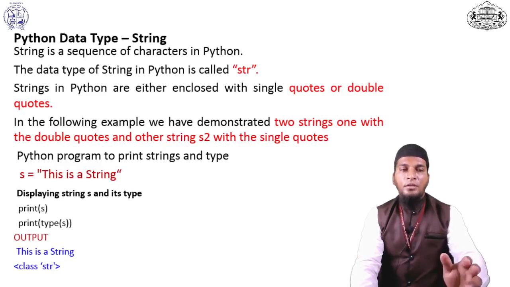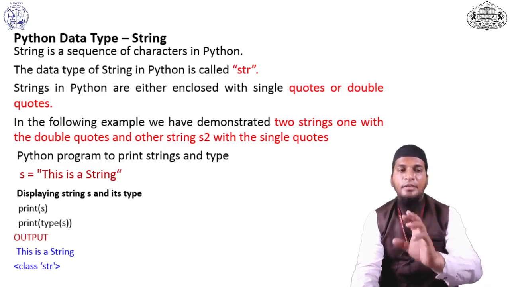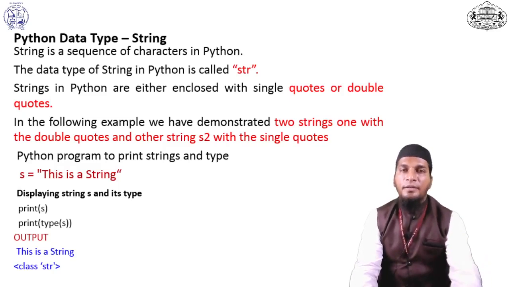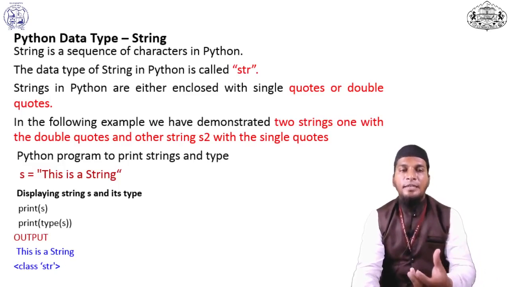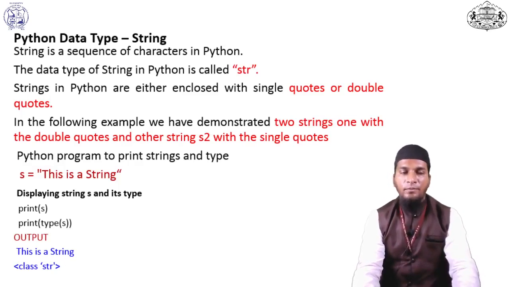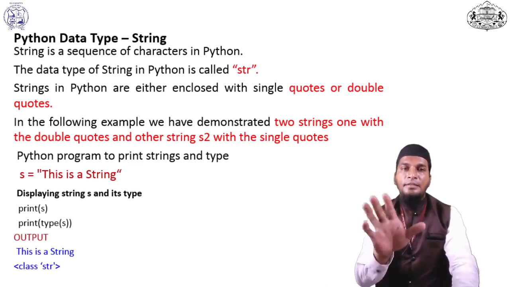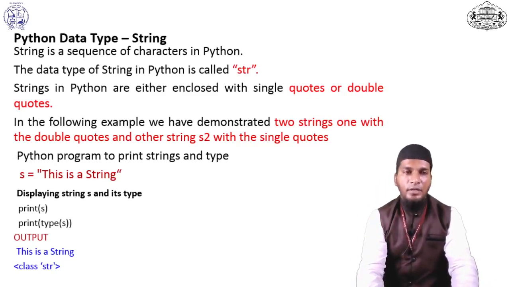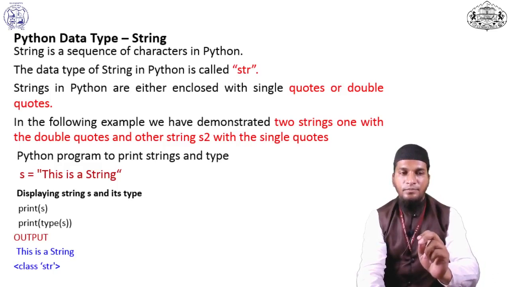See the example, a Python program to print a string and its type. s equal to, in double quotes, this is a string. We can also pass it in single quotes. We print the string by printing the name of the variable. Then for checking the data type, we print the type function, passing the name of the variable. When we execute that program, it shows the answer: this is a string, and the data type is class in single quotes str. Getting it: a string is a sequence of characters, and we can declare a string using single quotes or double quotes.